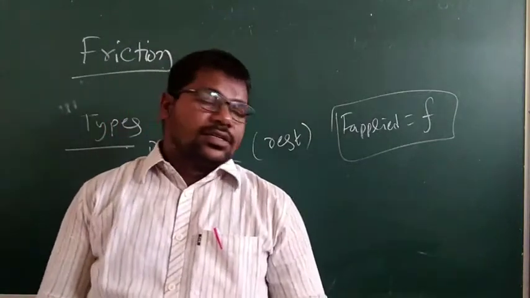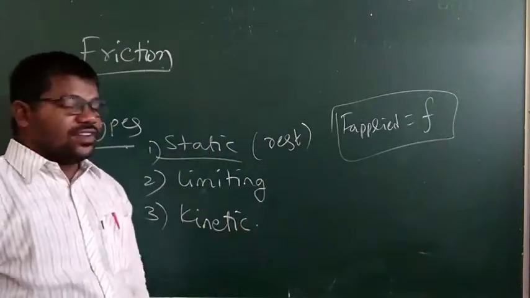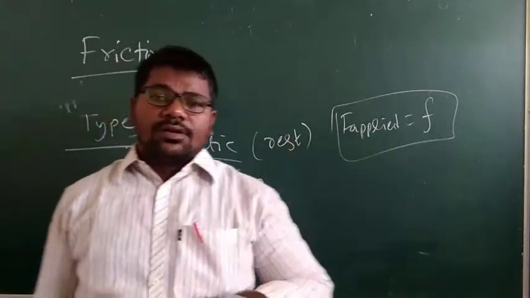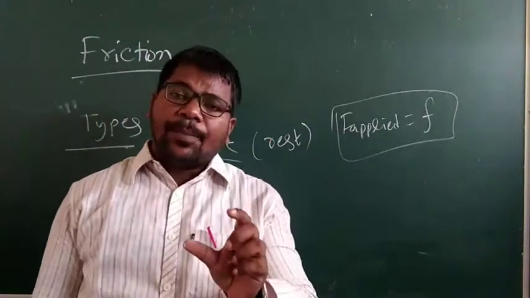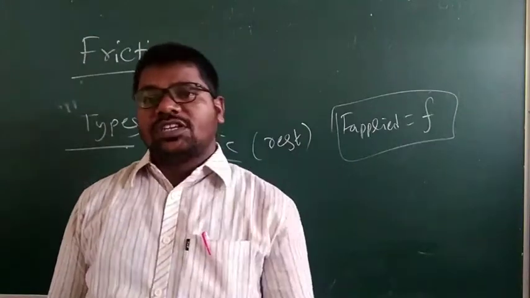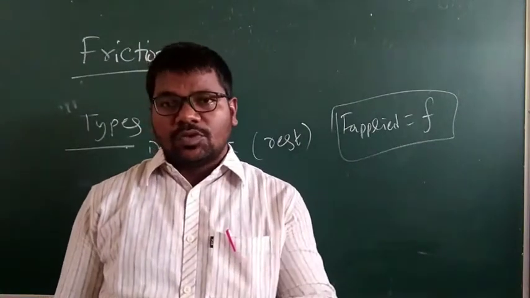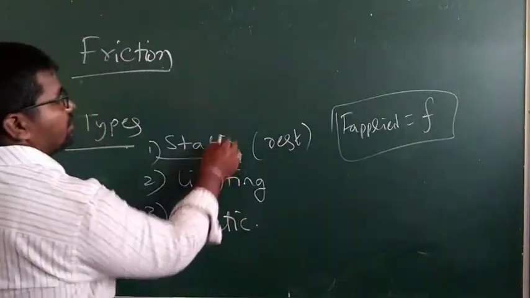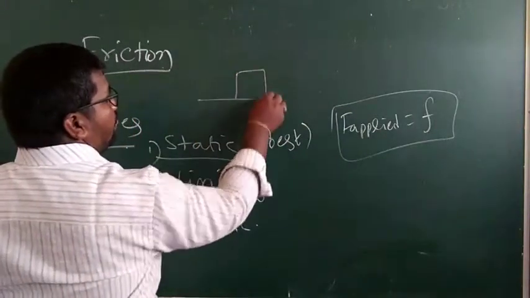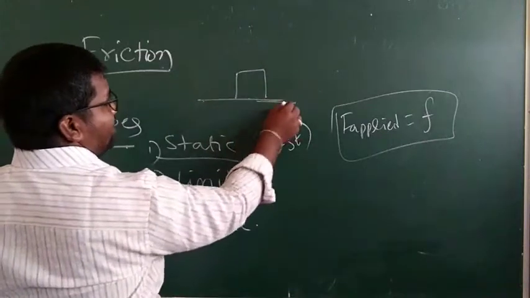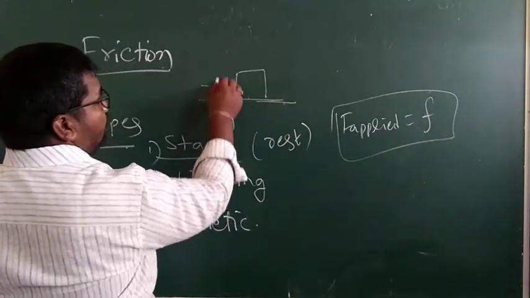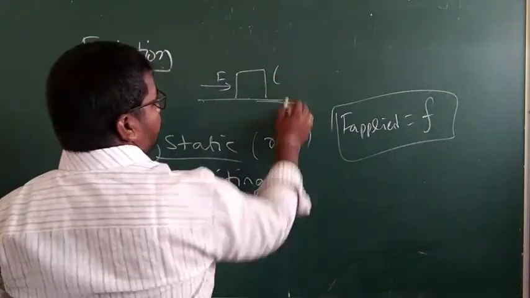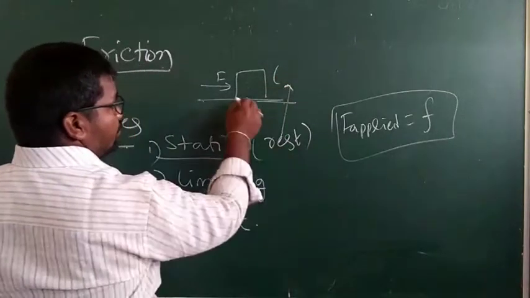Next, limiting friction. In static friction, a body is at rest on another surface, and a force applied on the body which is not in motion is opposed by static friction.